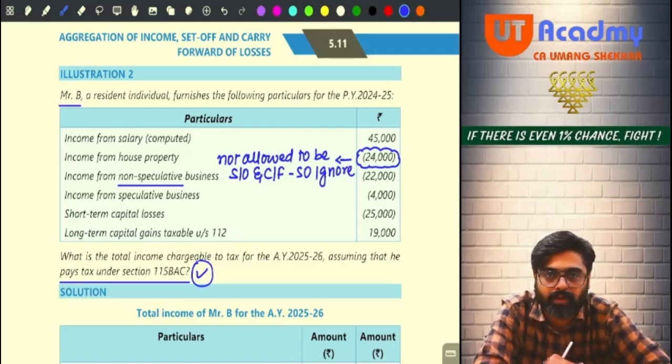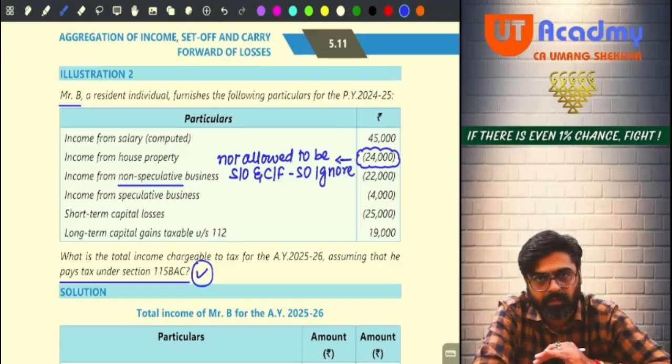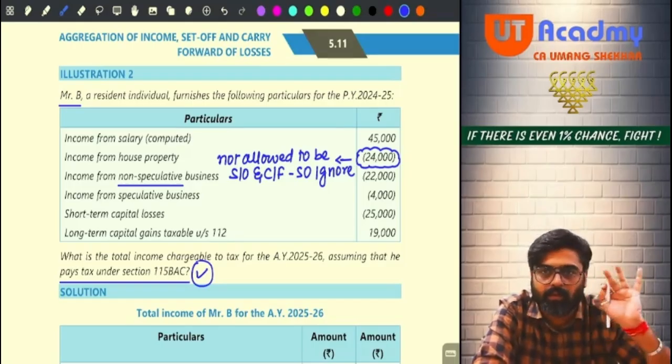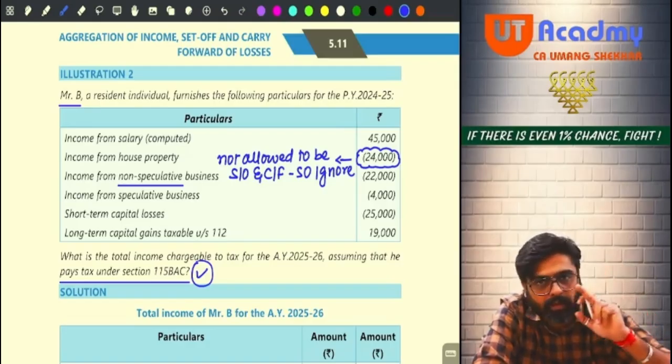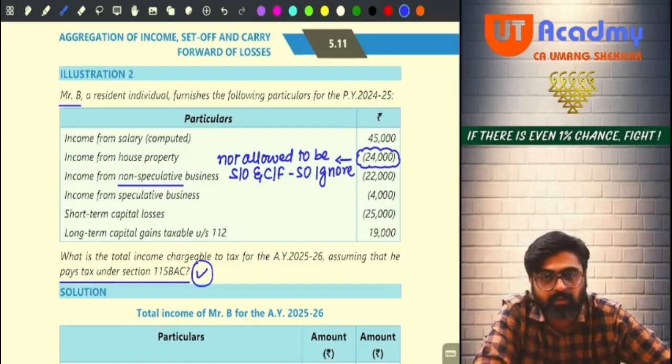You will give a note that since the assessee is following 115BAC, hence the house property loss which was available for set off against any head to the extent of 2 lakhs, amounting to rupees 24,000, has not been set off. It is ignored. Full stop. Will you be able to write down this note? Okay, very good. Now you have a non-speculative business loss. This is a loss of your normal business.